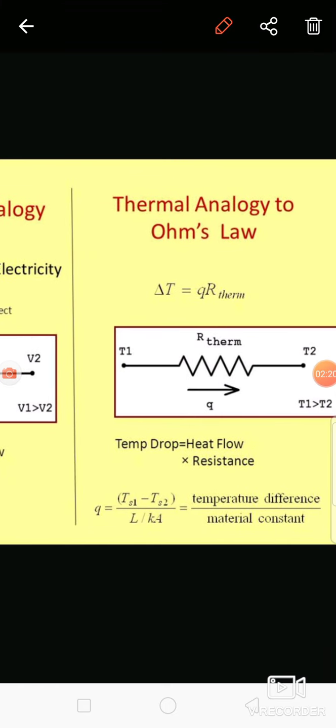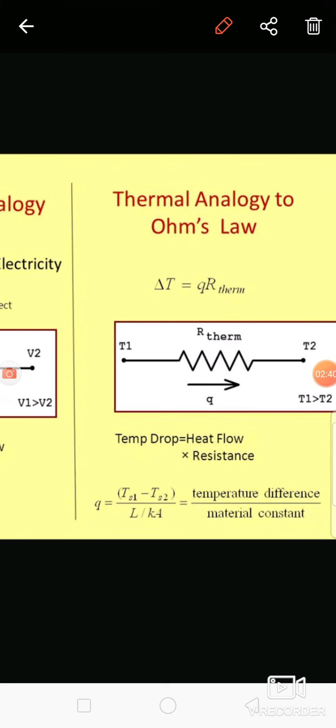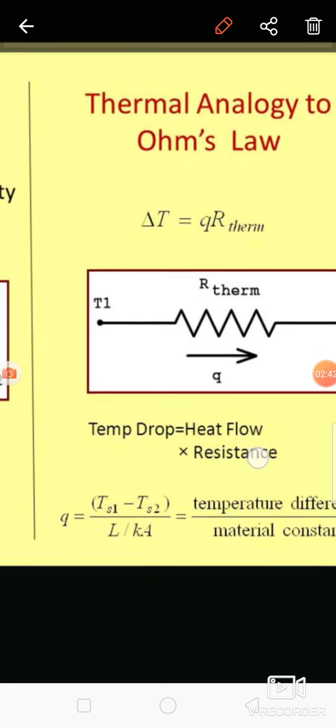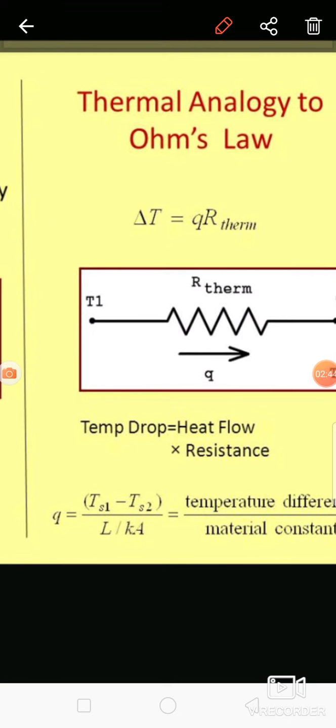So what is the general equation for the heat transfer system? That is Q is equal to minus K into A into dT by dx, or Q is equal to K into A into (T1 minus T2) divided by L. So this is the general equation related to heat transfer. Here small q is nothing but the rate of heat transfer.